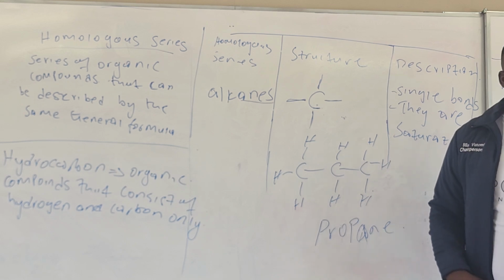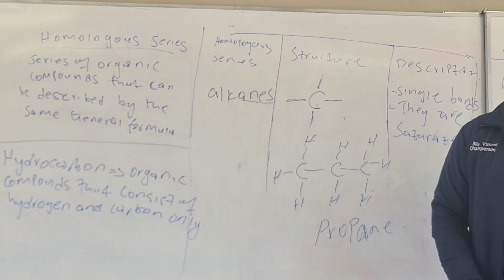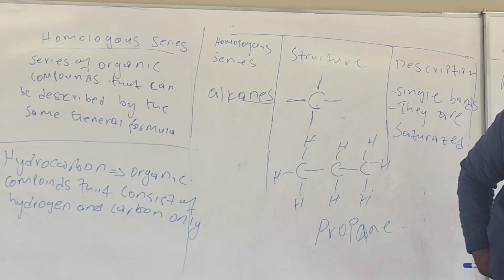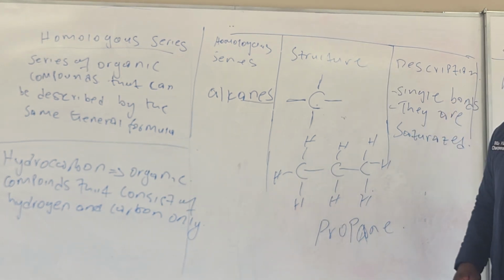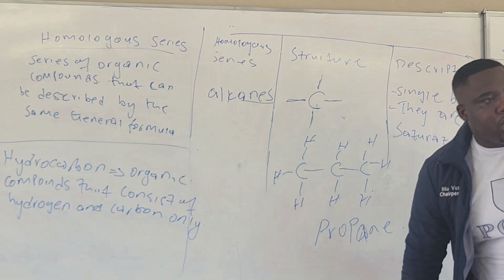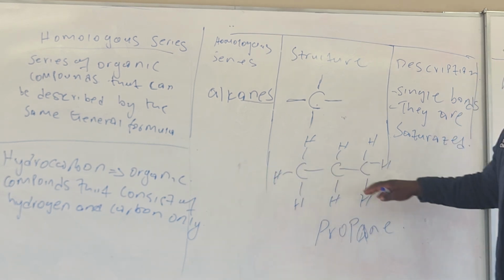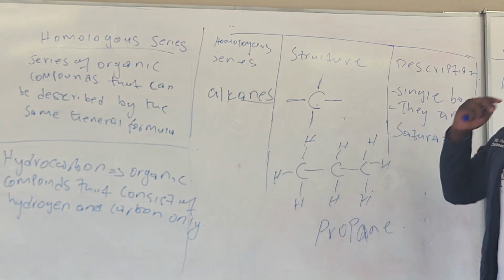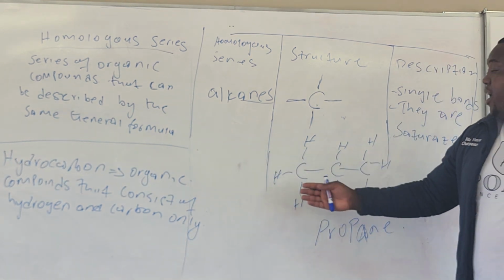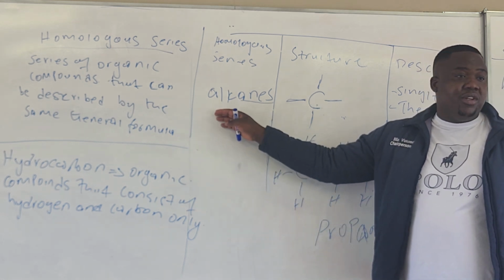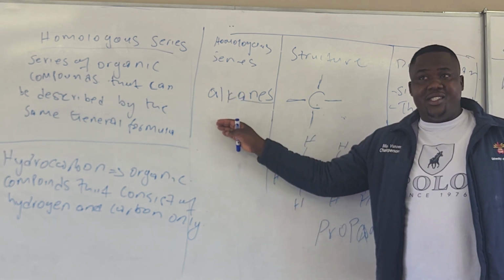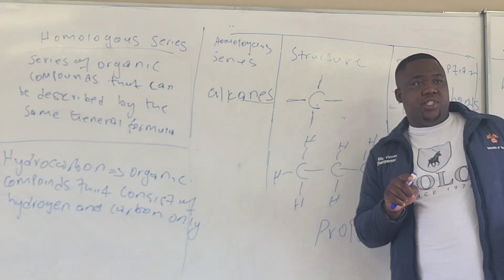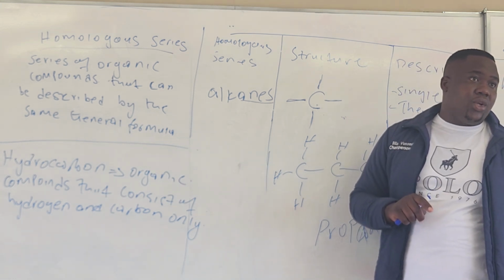You understand? So they call it hydrocarbon. Hydrocarbon is the mixture of what? Hydrogen and carbon. That's why it is called hydrocarbon. So we're going to talk about hydrocarbons. An alkane is a hydrocarbon because it consists of what? Hydrogen and carbon only. But as we go deeper, we're sometimes going to add oxygen, and it will no longer be a hydrocarbon.